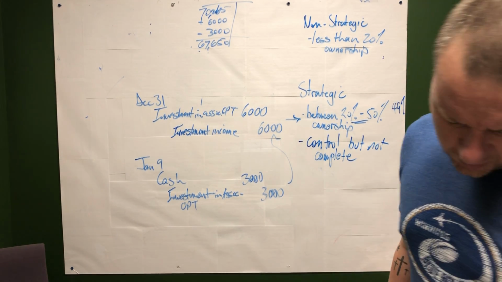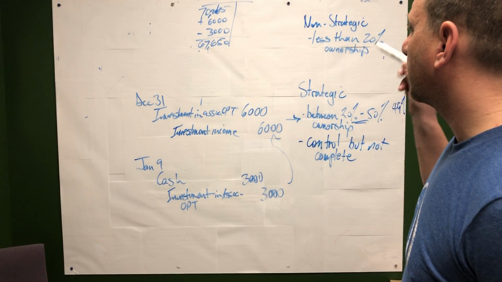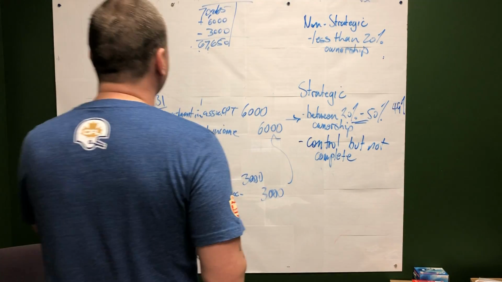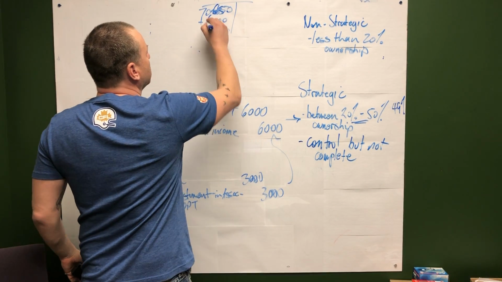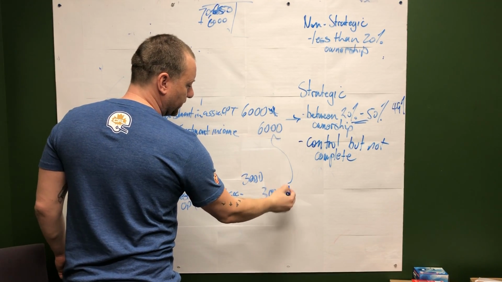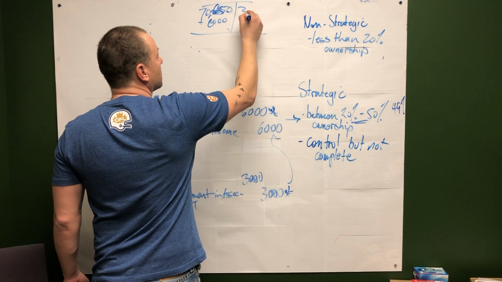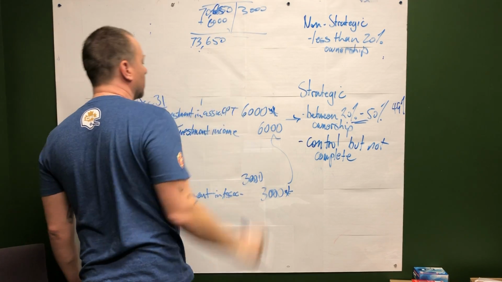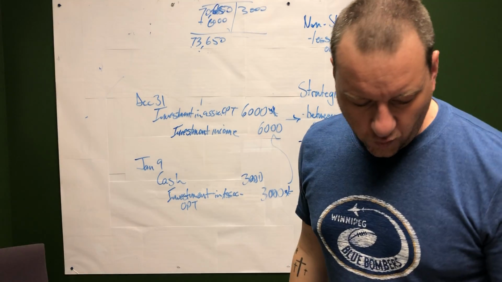Here, what did I do something wrong? I did do something wrong. I added wrong. Okay. How did I add wrong? Well, 70,650 plus 6,000 here minus 3,000 here is not 67,650. It's actually 73,650. Okay. Anyways, let's now go to page 101.